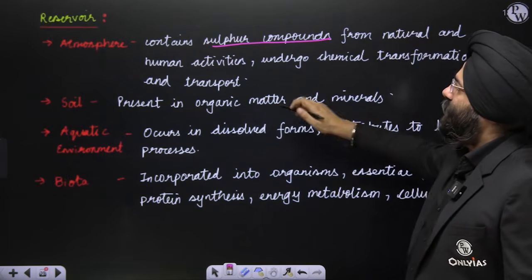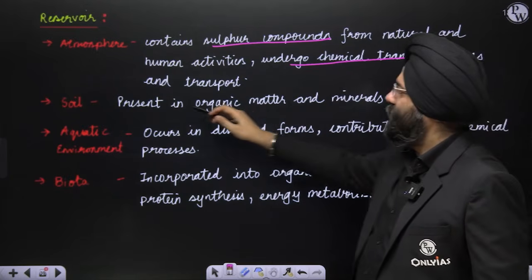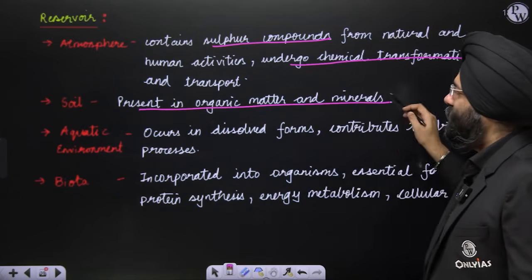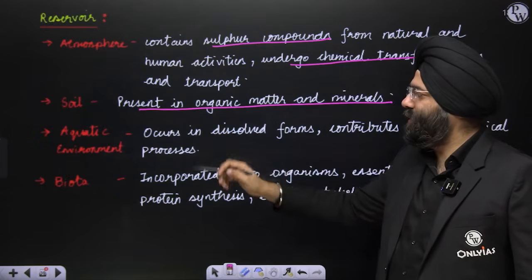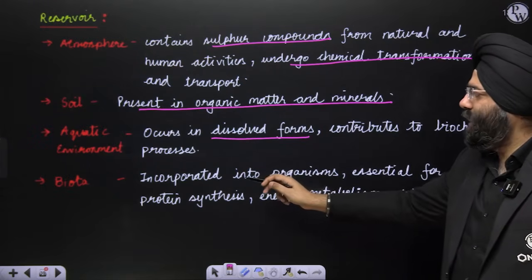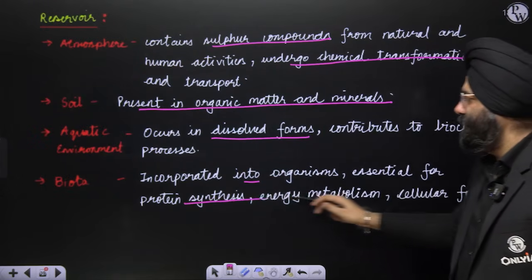So over here you realize that they undergo chemical transformation and transport. Soil, present in organic matter and minerals. Aquatic environment also it is present, dissolved form. Biota, again, you know it is important for protein synthesis, energy metabolism also.